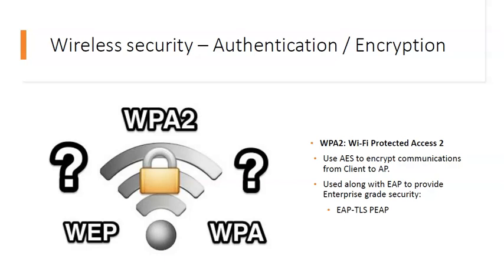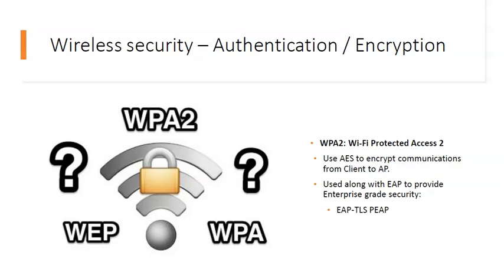WPA2 is the security method added to WPA for wireless networks that provides stronger data protection and network access control. It provides enterprise and consumer Wi-Fi users with a high level of assurance that only authorized users can access their wireless networks. It is based on IEEE 802.11i, the standard for wireless protection. WPA2 provides AES encryption, and also 802.1x based authentication, which is a port level security control standard.